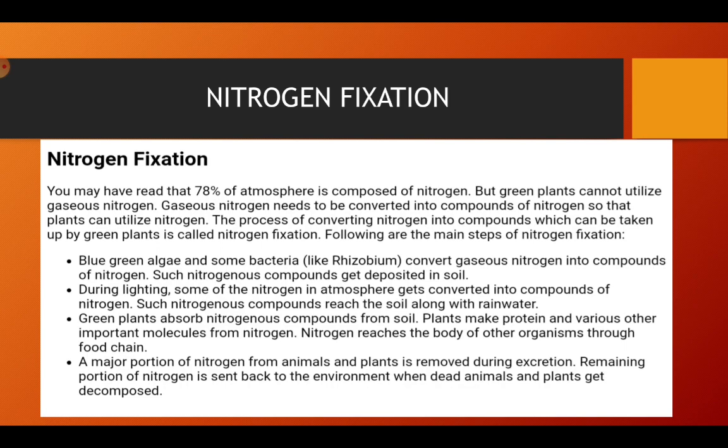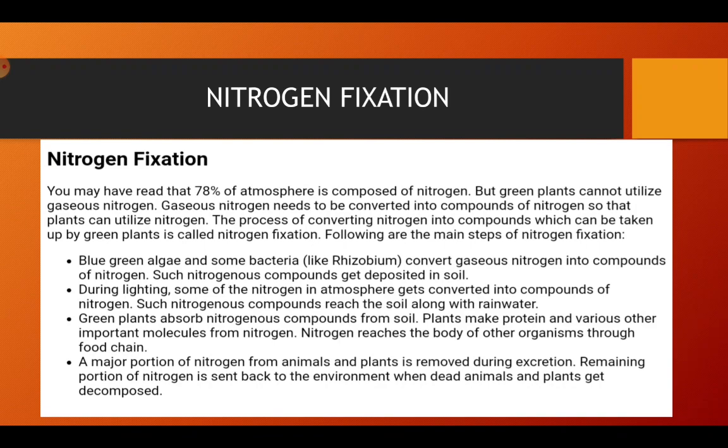Green plants absorb nitrogenous compounds from the soil. Plants make protein and various other important molecules from nitrogen, and nitrogen reaches the bodies of other organisms through the food chain. If a green plant is eaten by an animal, and that animal is eaten by another bigger animal, and that animal is eaten by a tertiary consumer, then all of these will have nitrogen. The nitrogen compounds are transferred from one to another, and finally when the tertiary consumer dies, all the nutrients get mixed in the soil and are absorbed by plants. So this is the nitrogen cycle.